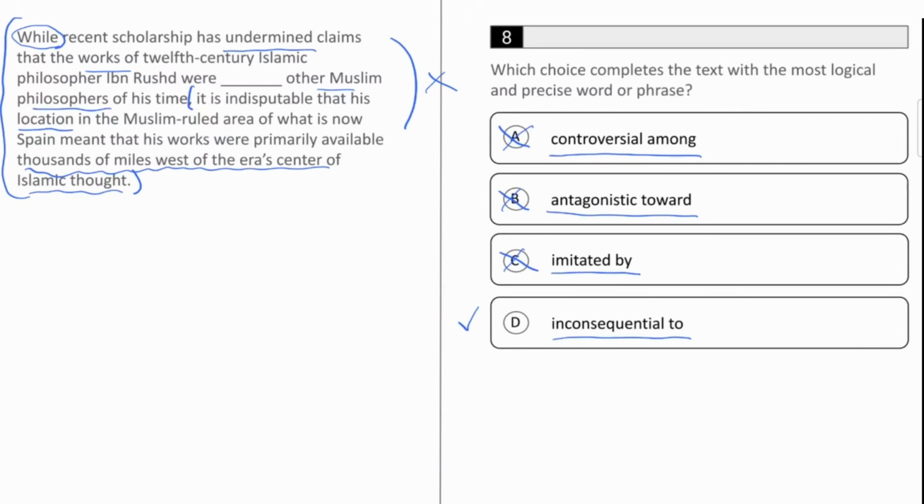If his views were inconsequential to other Muslim philosophers, it would mean that they didn't really care about them. And the idea that we're undermining the claims that they're inconsequential would mean that they did care about them, which would fit with this contrast established by the while. While we've disproven the idea that they're inconsequential or not important, they were still pretty far away from the center. We've managed to confirm that our answer was, in fact, D, inconsequential to.